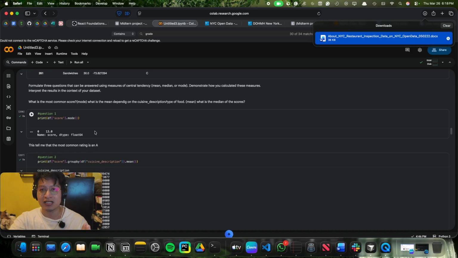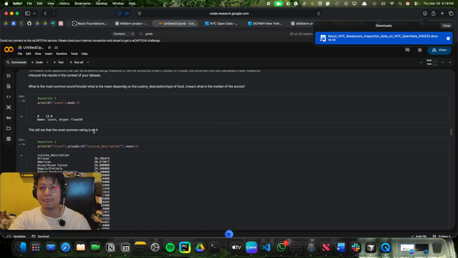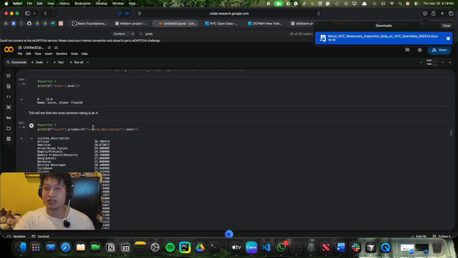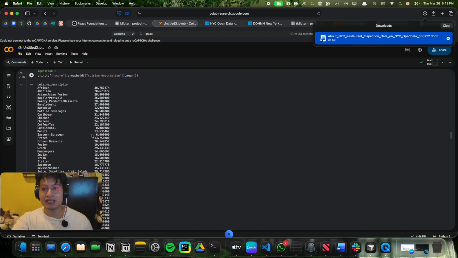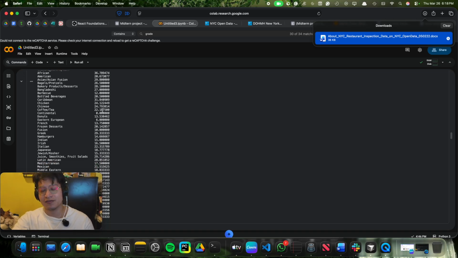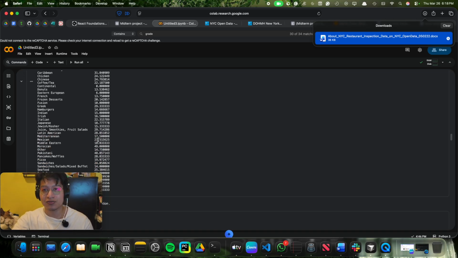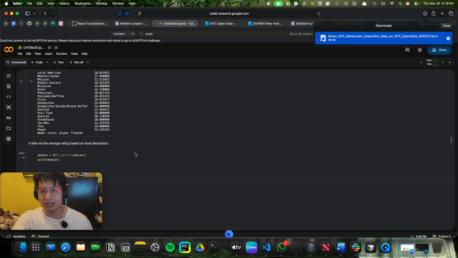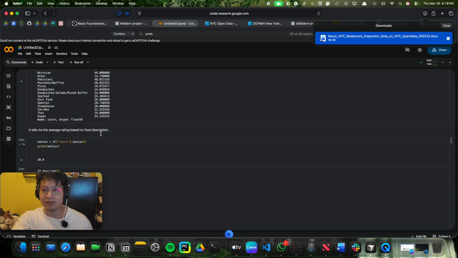The next step was asking questions of central tendency. The first thing I did was find the mode, which is 13. That means most of the data had an A. Then I sorted and grouped by cuisine description, so that depending on the type of food, there's a mean, an average score, and it's something that I might want to explore later on. It kind of shows the grading system based on the food.